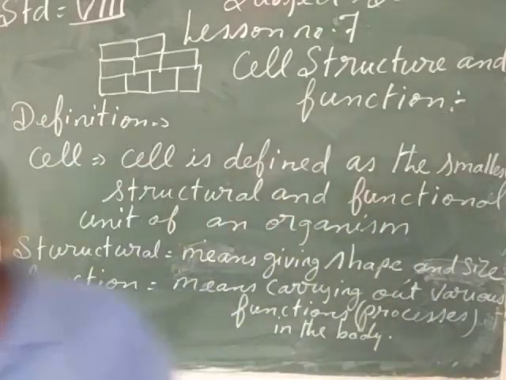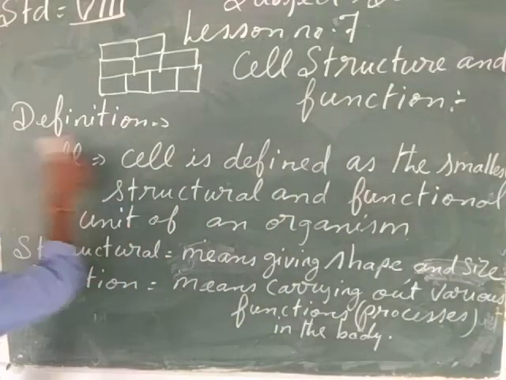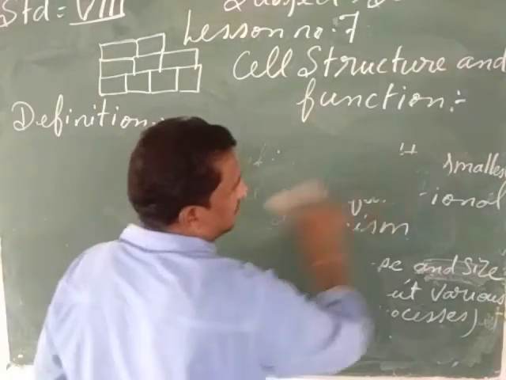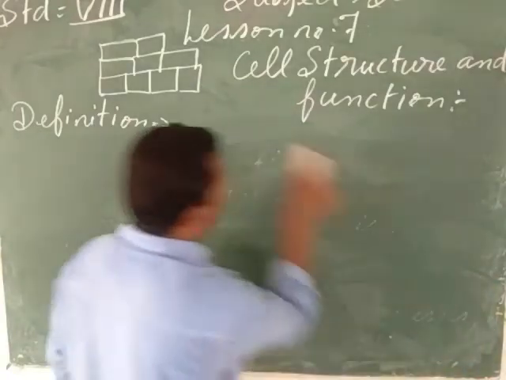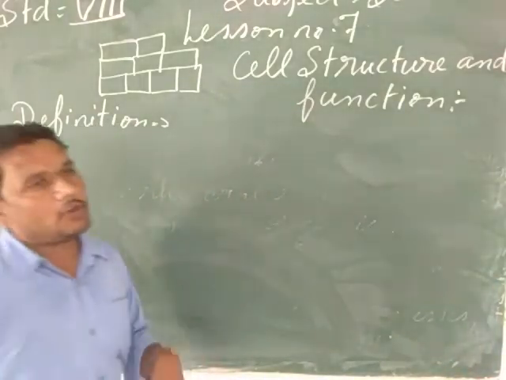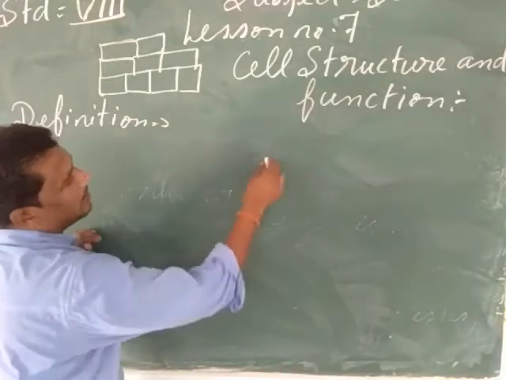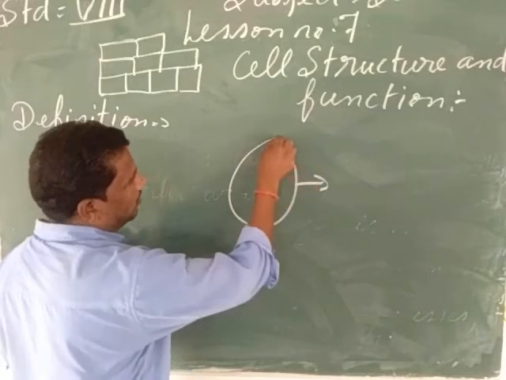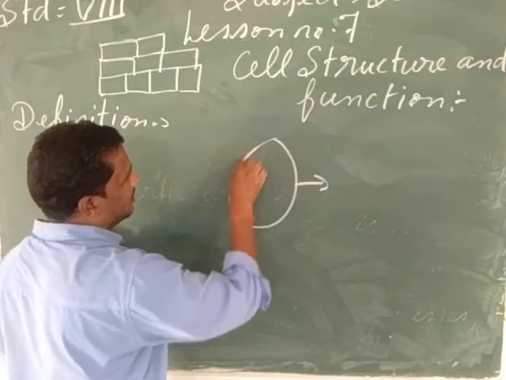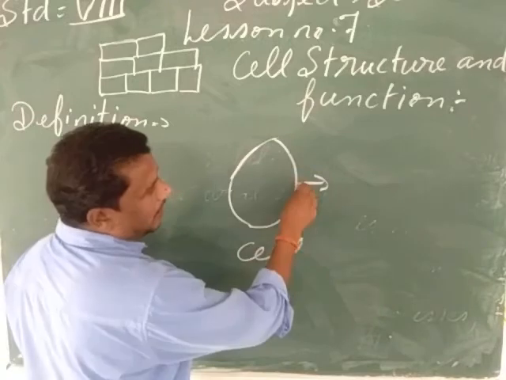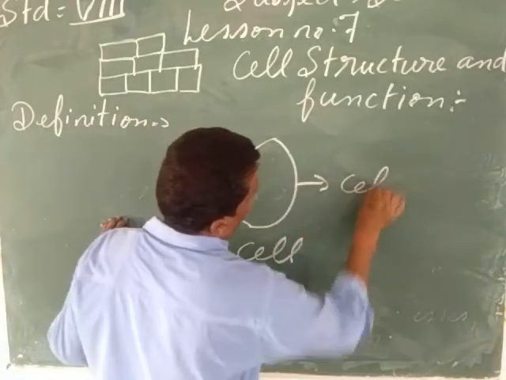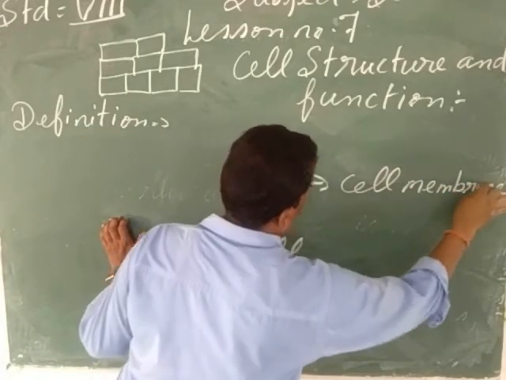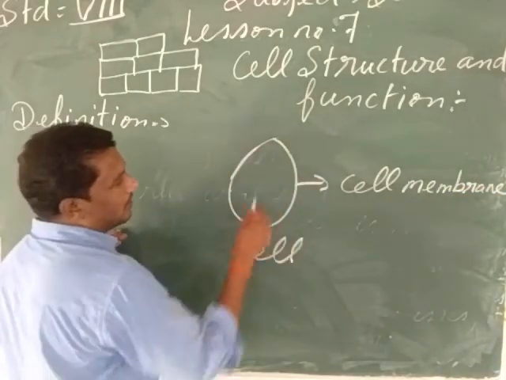Now let us see, my child, how the cell looks and what the structure of the cell is. Listen, my child. Whether it is a plant cell, an animal cell, or the cell of a microorganism, the cell will have three basic structures. Suppose this is the cell. Look here, my child. The outer boundary of the cell is called the cell membrane.